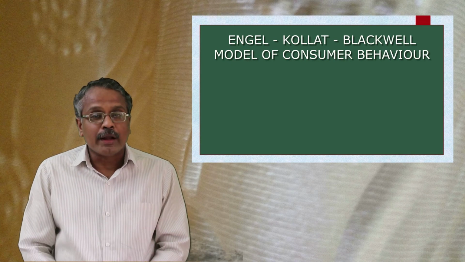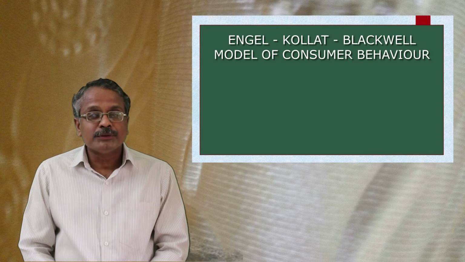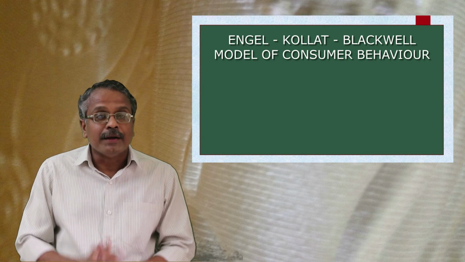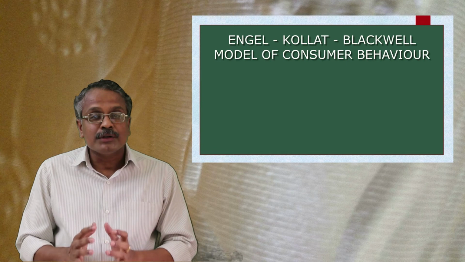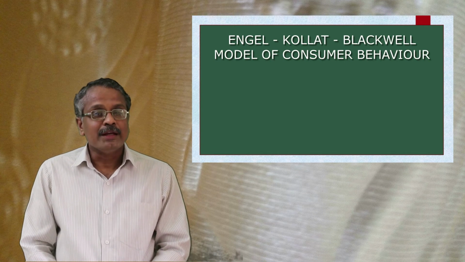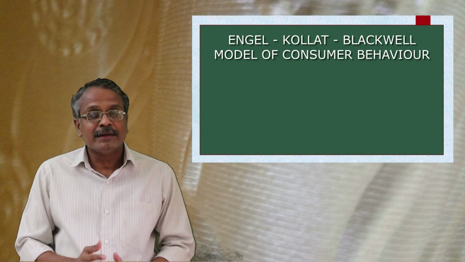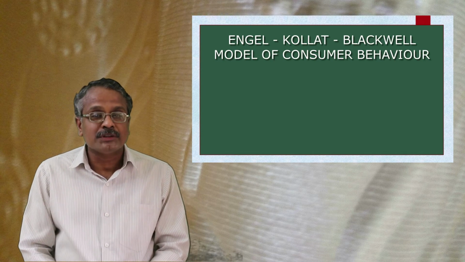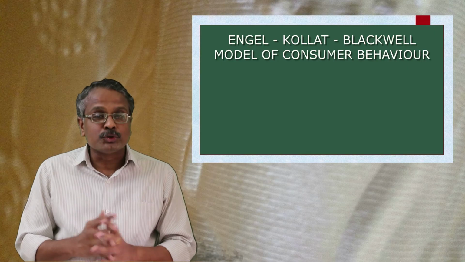According to the EKB model, this evaluation process is a complex one as it is affected by both internal and external factors. In the model, the internal factors affecting the evaluation process are given under two sets of variables.